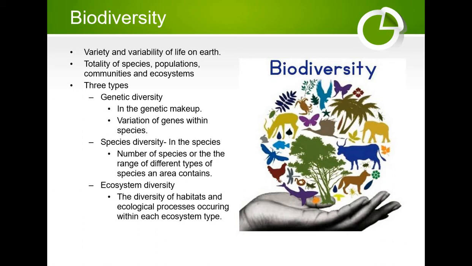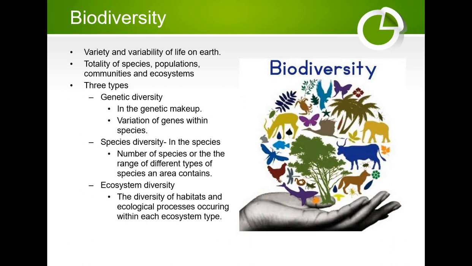For example, when we consider dogs, there are different varieties: bulldog, Dalmatian, Alsatian, Labrador, and so on. Similarly, for tigers, we have different varieties: Royal Bengal tiger, Siberian tiger, white tiger, etc. For mango, we have different types: Malgova, Alfonsa, Banganapalli, and rice also has different varieties. These are all the result of differences in the genetic makeup of those species. Thus, this type of difference is referred to as genetic diversity.